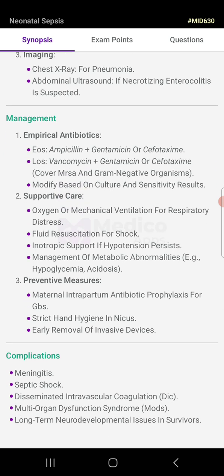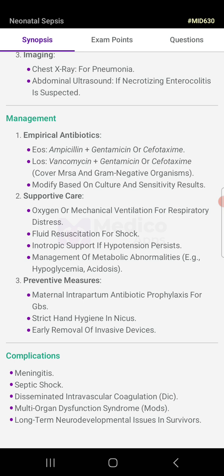Management, empirical antibiotics. For EOS, ampicillin plus gentamicin or cefotaxime. For LOS, vancomycin plus gentamicin or cefotaxime. Modify based on culture and sensitivity results.